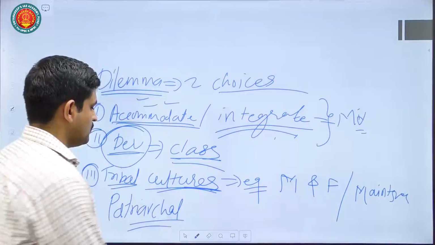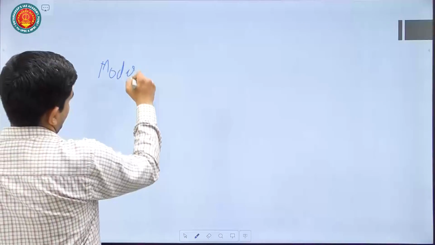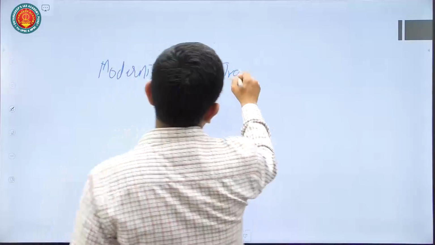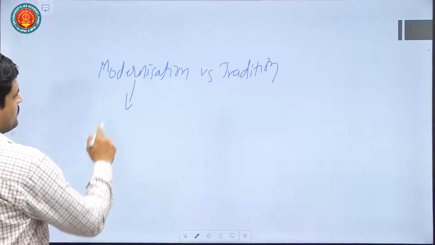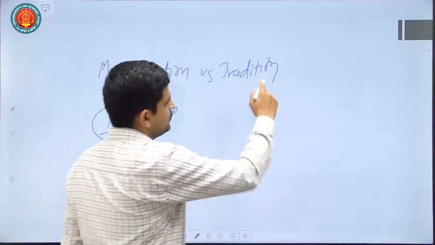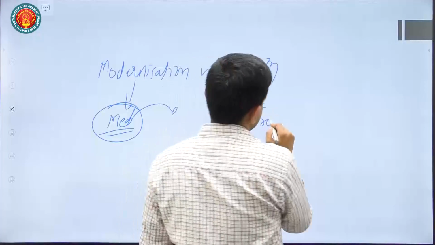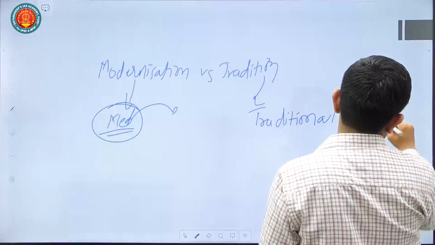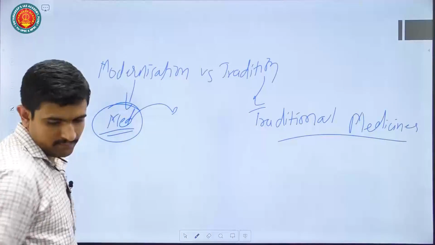Then you can also talk about modernization versus traditional culture. This you can elaborate. For example, modernization, our medical knowledge: whether to give that knowledge to the tribals, or whether to take their traditional knowledge with respect to traditional medicines for us. This is also another dilemma that you can mention.